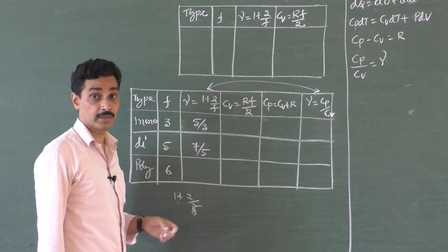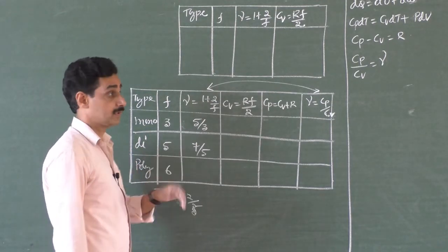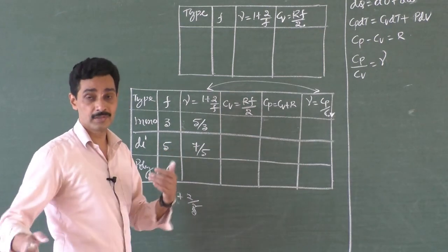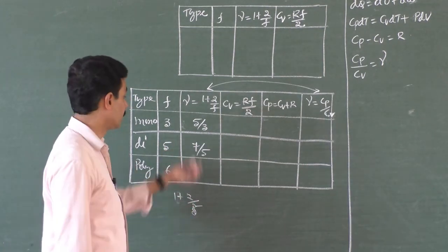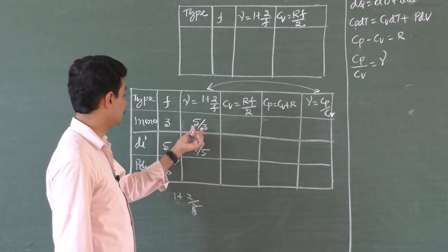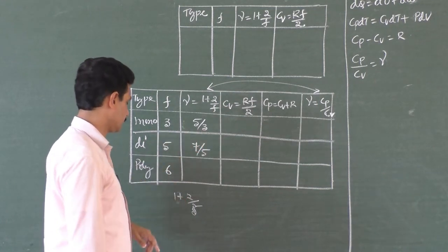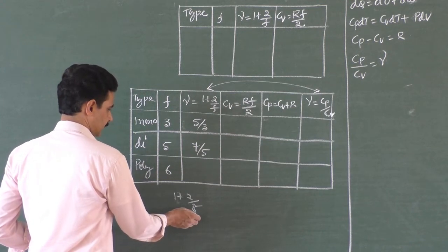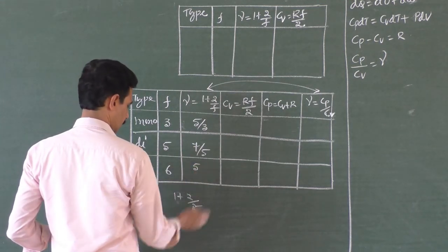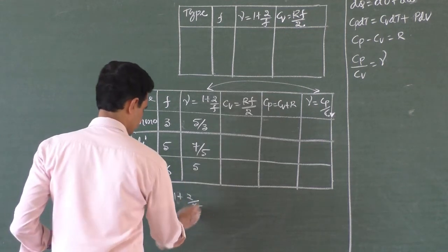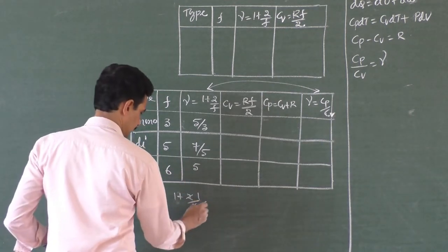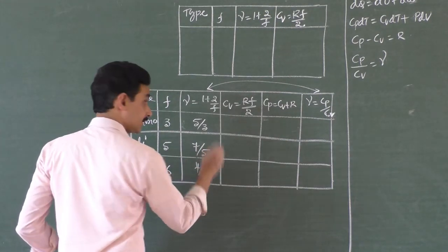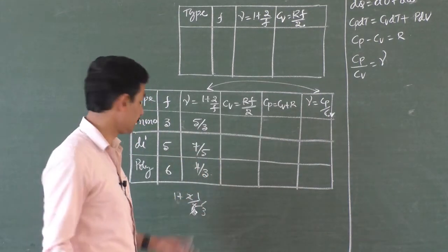So monoatomic gas molecule has got more gamma because it has got less number of degrees of freedom, right? Because energy is equally distributed among the degrees of freedom. So more gamma and less degrees of freedom. What about this one? 1 plus 2 by 6, 1 plus 1 by 3, that is 4 by 3, right? If it is having 6 degrees of freedom. If there are many degrees of freedom, of course you have to change this.